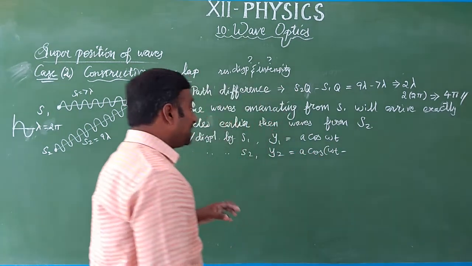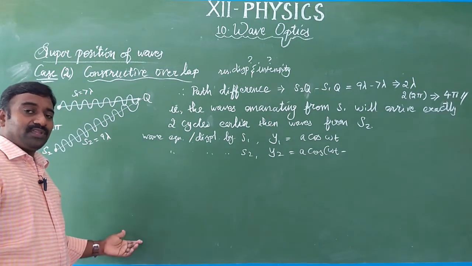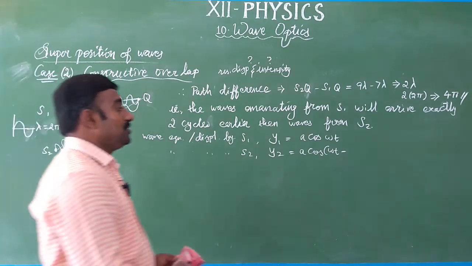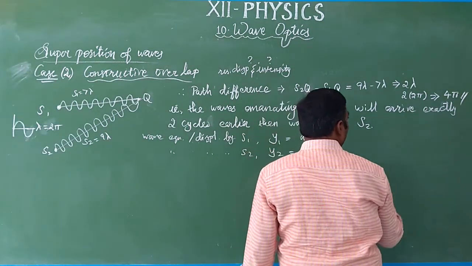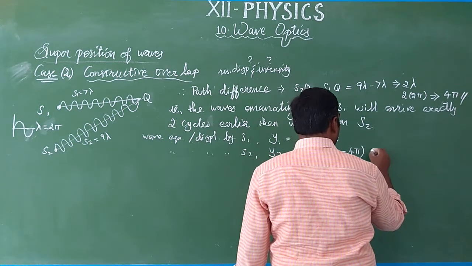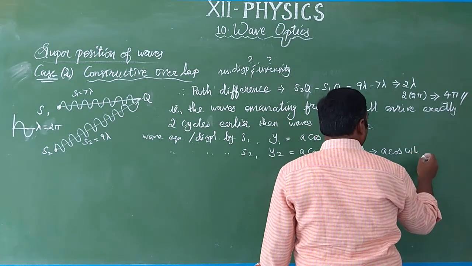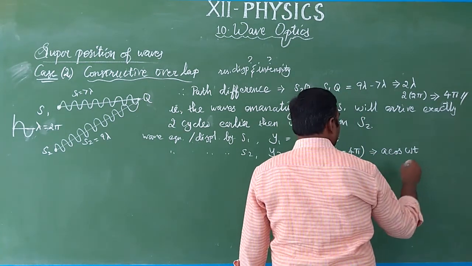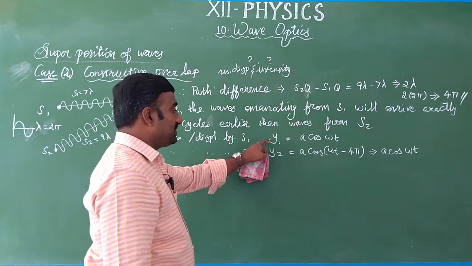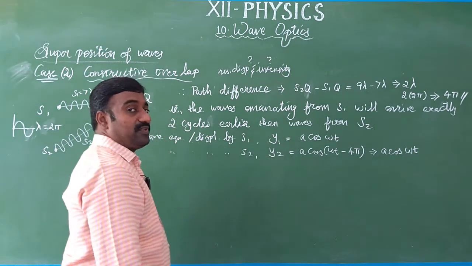In the first case we took, both were equal sources with equal wavelength, so the path difference came out as 0. But here there is a path difference. So what should we do? Subtract. So cos(omega t minus 4 pi). So we know the formula: cos(omega t minus theta) is equal to cos theta. So a cos omega t. This is y2. So we have got y1 and y2, the displacements by sources S1 and S2 from their wave equations.